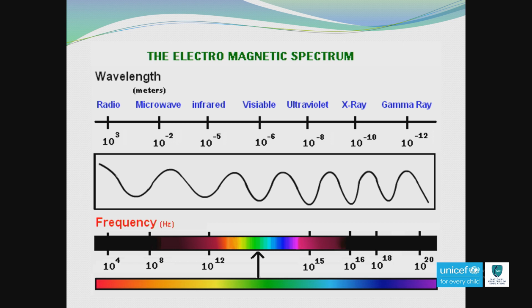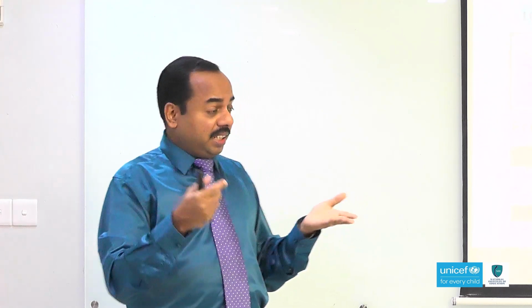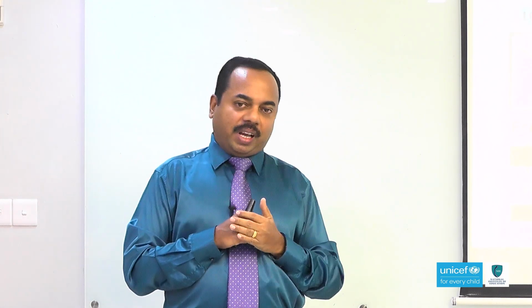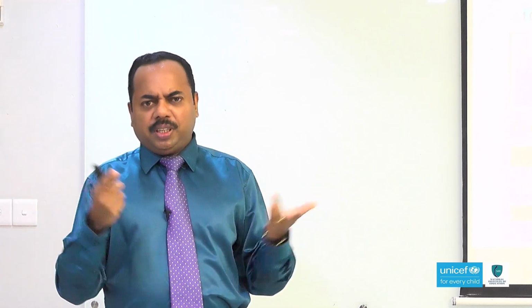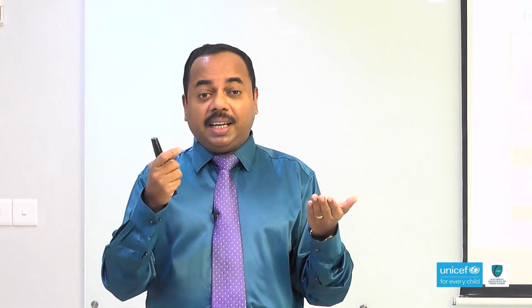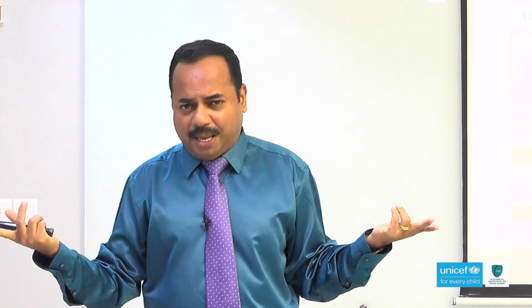Just now we studied that electromagnetic radiation consists of photons. According to Einstein, if you are considering two waves, infrared and ultraviolet, what's the difference between these two waves? Of course, frequency or wavelength are different, but in terms of photon, or in terms of energy of the photon, are they the same?